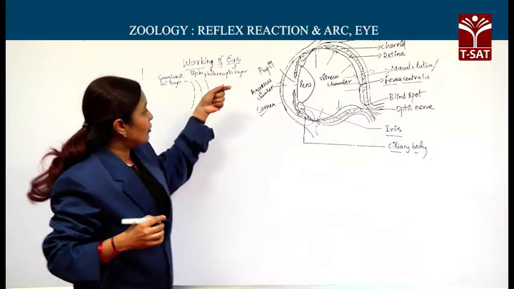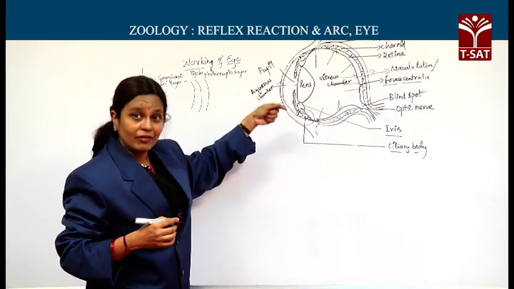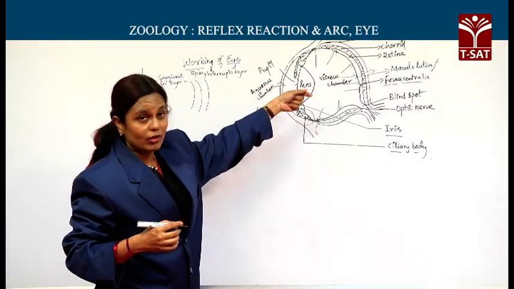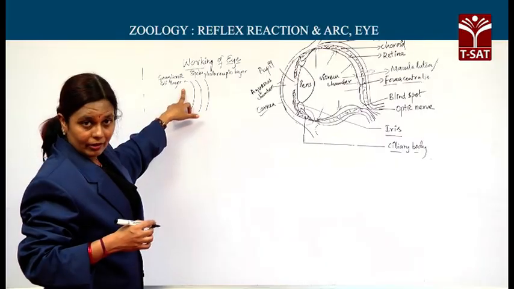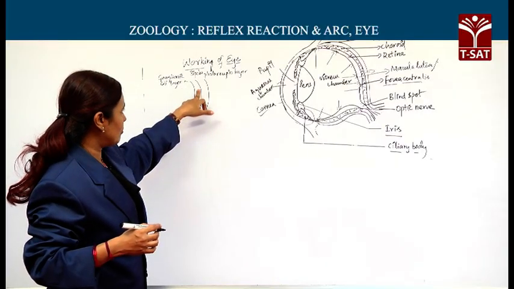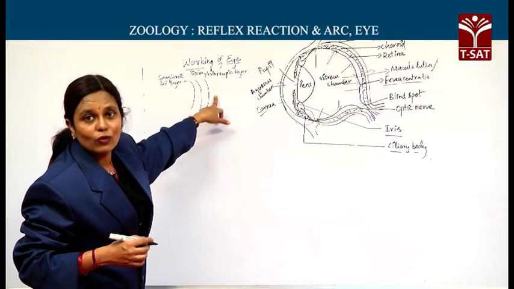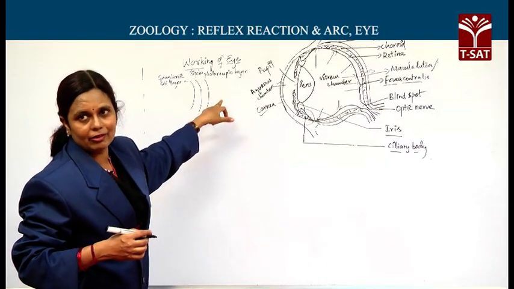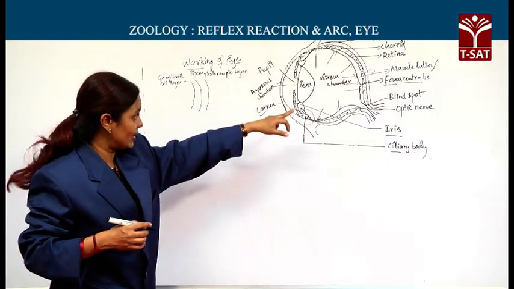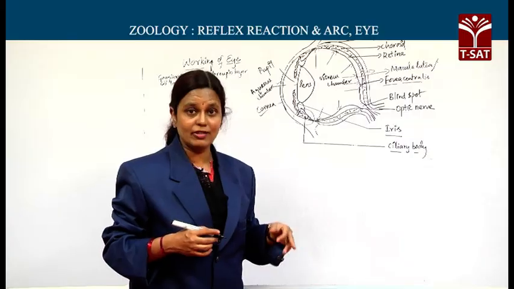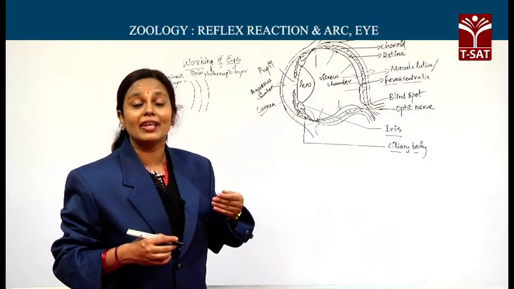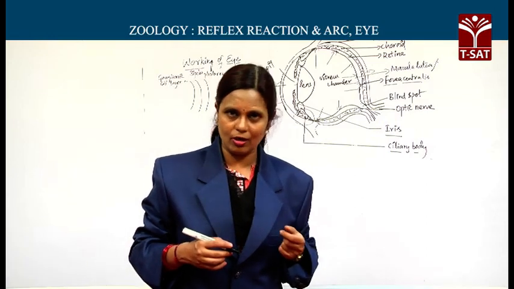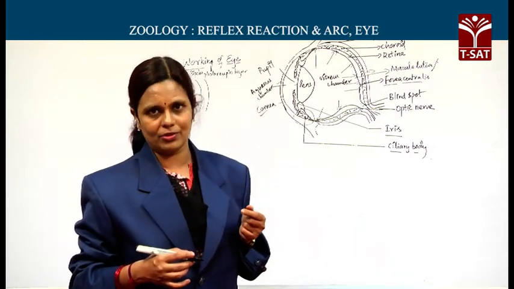That means, on which layer of the retina does light fall first? It falls on the ganglionic layer, then it passes through the bipolar layer, then it reaches the photoreceptor layer. Then we already discussed that the photoreceptor layer has rods and cones. Both rods and cones have their respective visual pigments called rhodopsin and iodopsin.